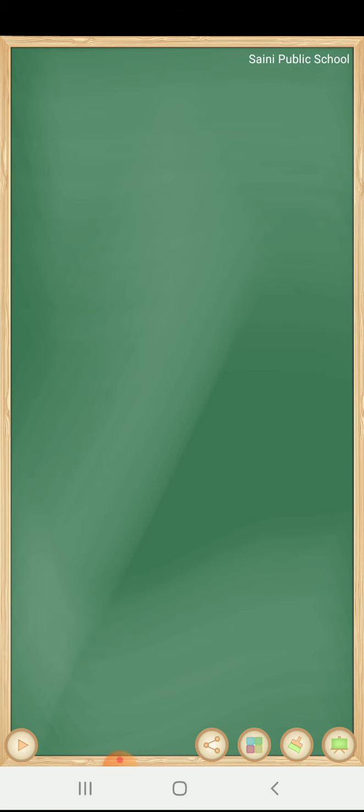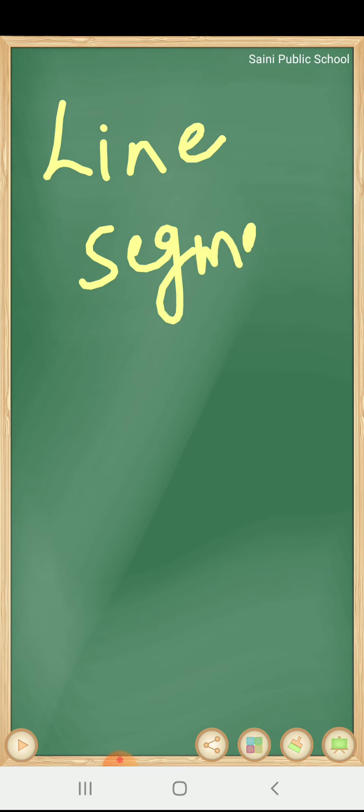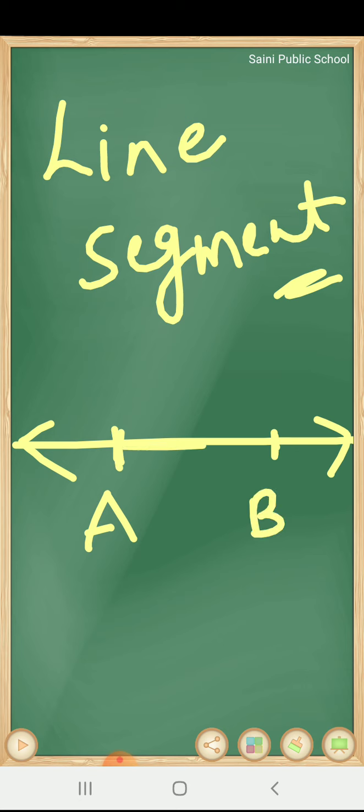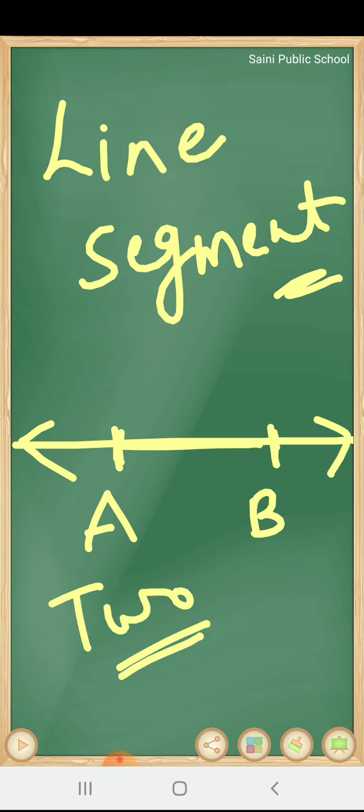The third one is line segment. What is a line segment? A line segment is part of a line. Like this, suppose this is a line. Here are two fixed points A and B. So AB is a line segment. Why? Because it has two fixed points. Its starting point is fixed and its ending point is also fixed. So this is a line segment. So a line segment has two fixed points.